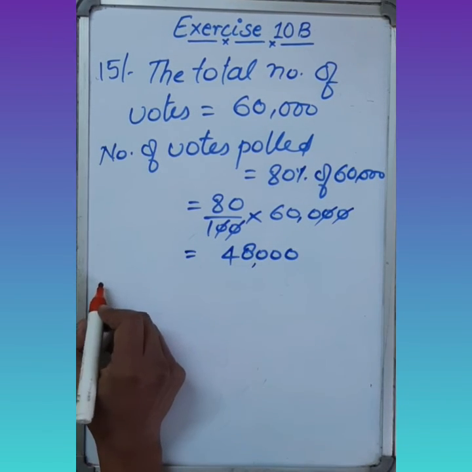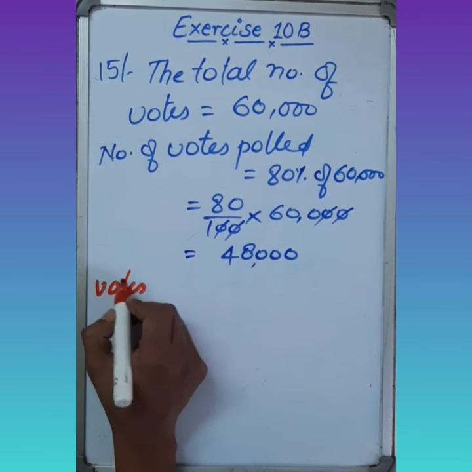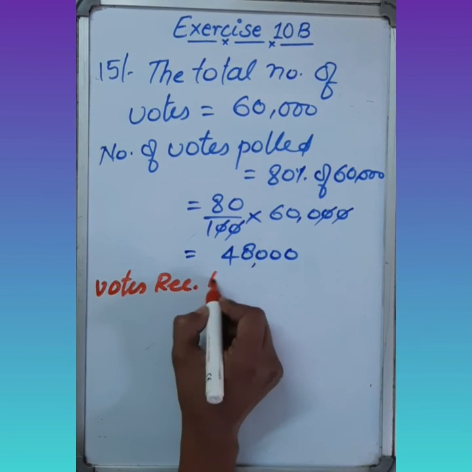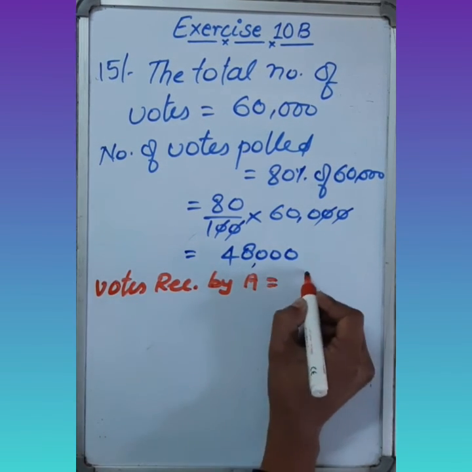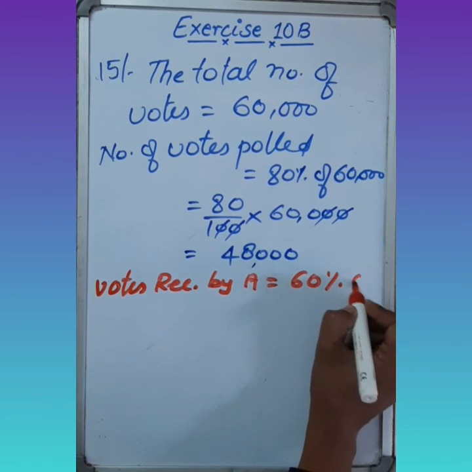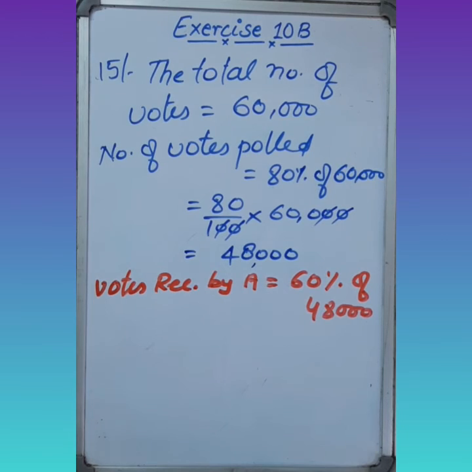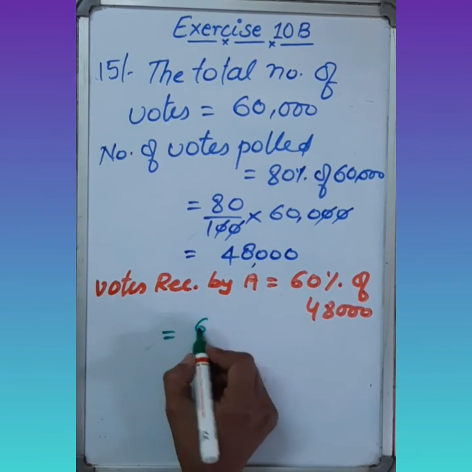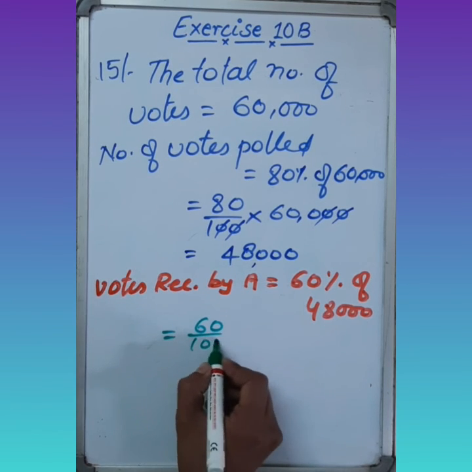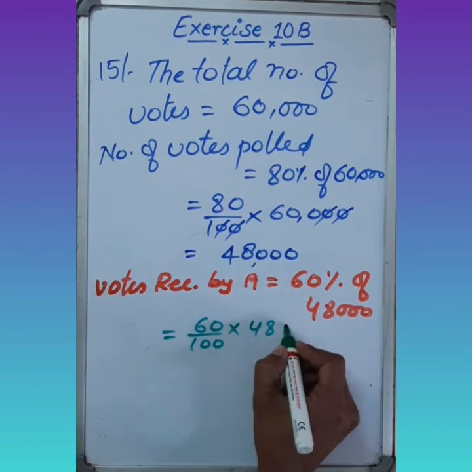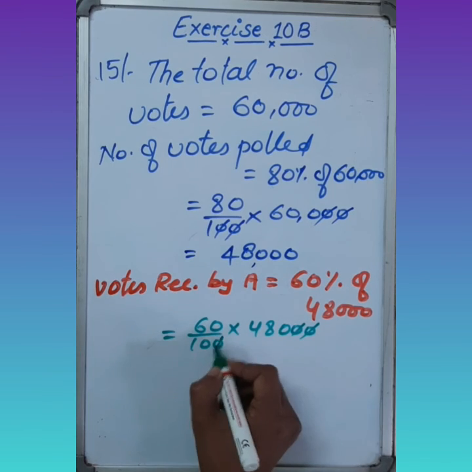So votes received by A is 60% of 48,000. So we have to find the exact number of votes received by A. 60% means 60 upon 100 into 48,000. 0 0 cancel out.